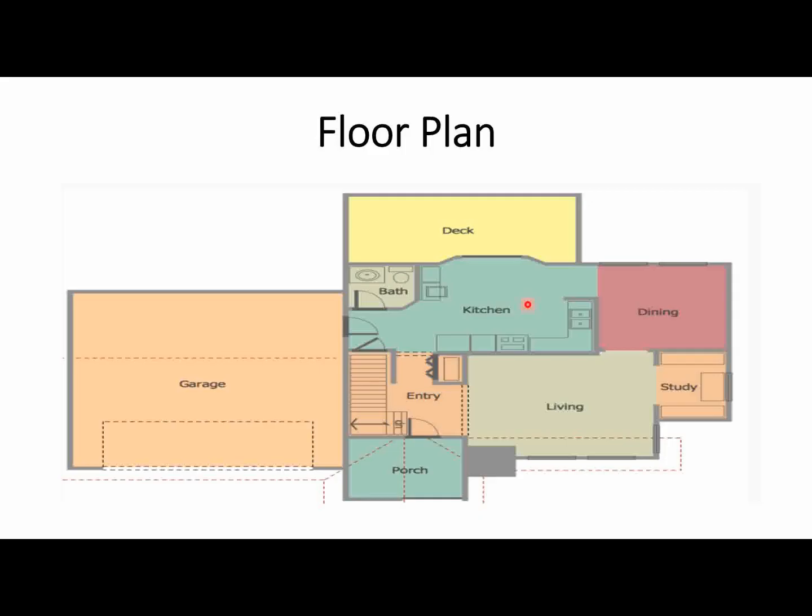If you initially represent data, then you can use other keywords like deck, kitchen and bath. And additionally it compares the area for the garage, dining, living and the studying, and highest area is covered by the garage and the lowest area is covered by the bath. So overall you can say that it provides information about the floor plan of a house.